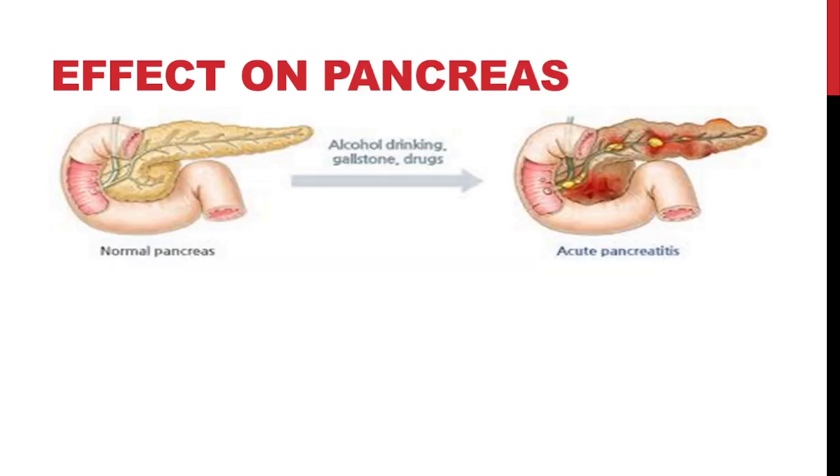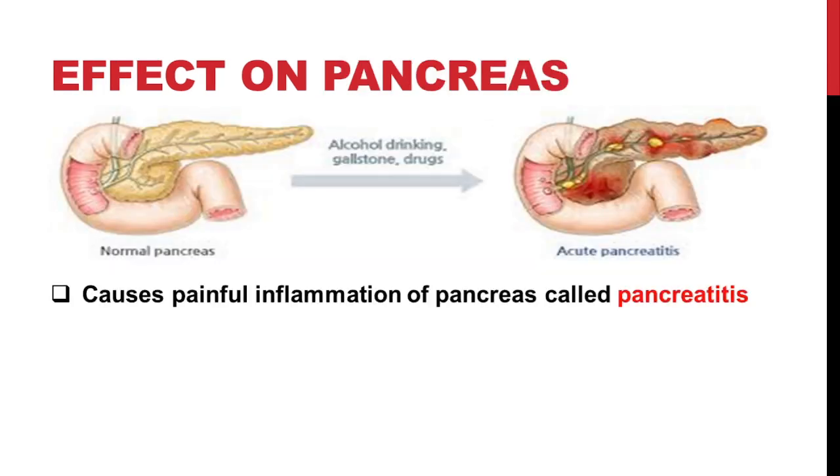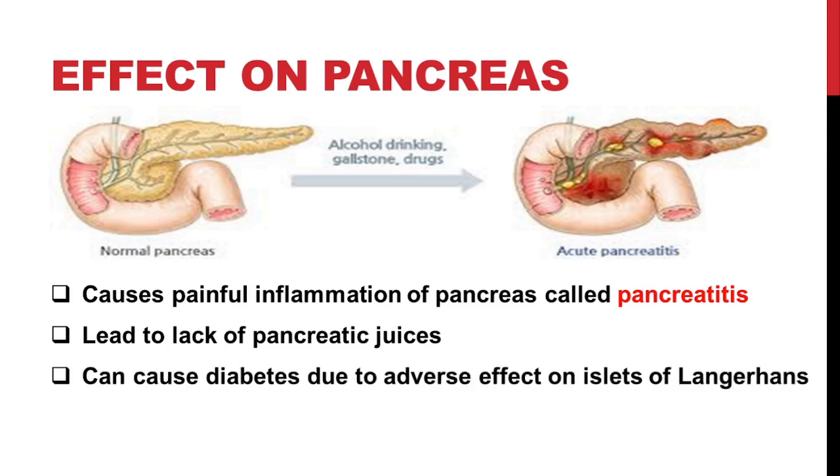Use of alcohol causes painful inflammation of the pancreas called pancreatitis. This can lead to lack of pancreatic juice. The damage to the pancreas may lead to diabetes because of the adverse effect on the islets of Langerhans, which are the endocrine cells that produce the hormone insulin.